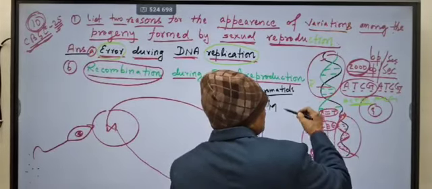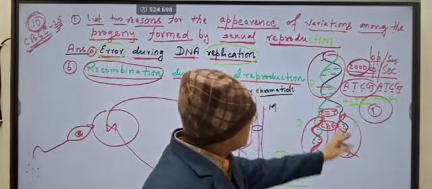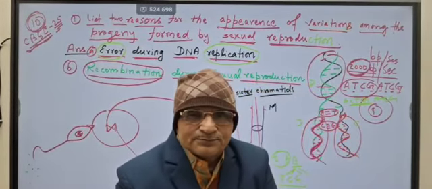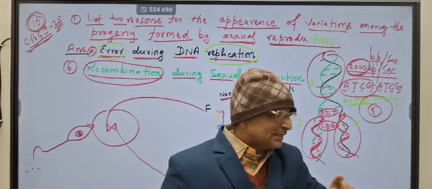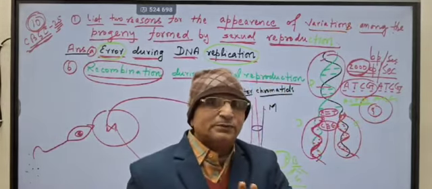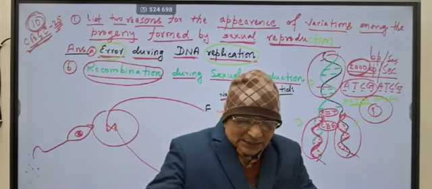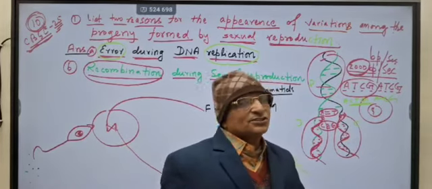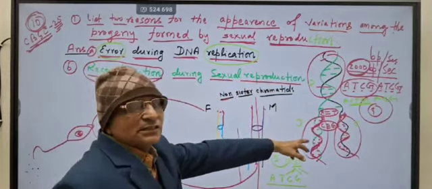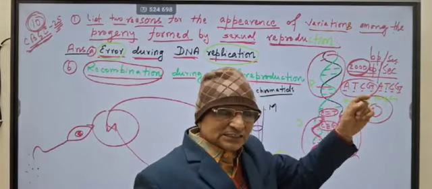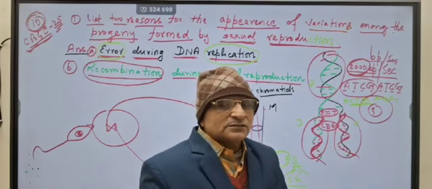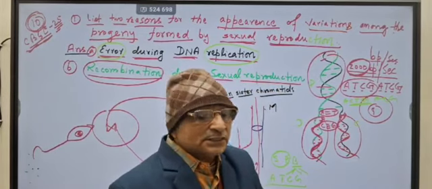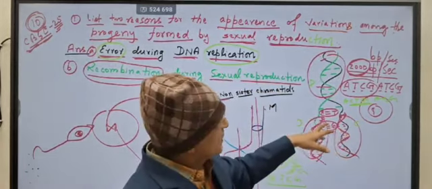Suppose this is the parental cell and these are the daughter cells. Whatever the character in the parent, the same will go to the daughter, carried in the form of code: the four nitrogenous bases adenine, thymine, cytosine, guanine. In their sequence they bear a certain character, which passes from generation to generation. The speed is about 2000 base pairs per second. You can imagine how fast it can synthesize the DNA.